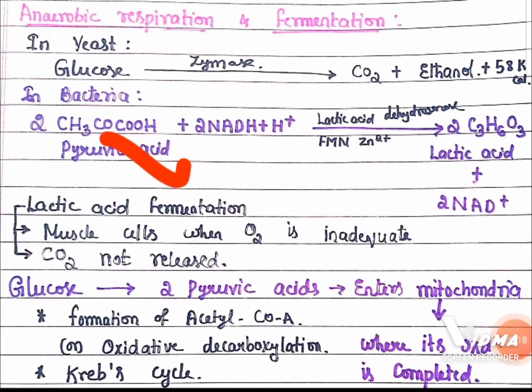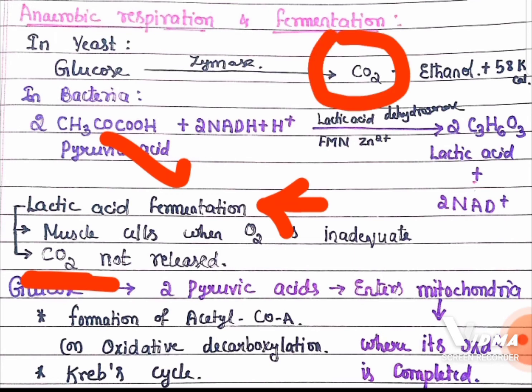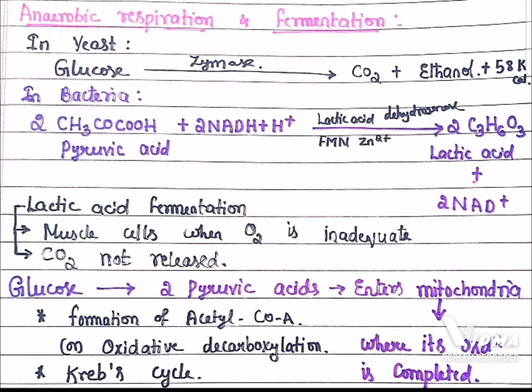We find lactic acid fermentation, where glucose converts to lactic acid, and remember, in lactic acid fermentation carbon dioxide is not released, whereas in alcoholic fermentation carbon dioxide is released. And the overall representation of glucose metabolism is that one glucose produces 2 pyruvic acid.